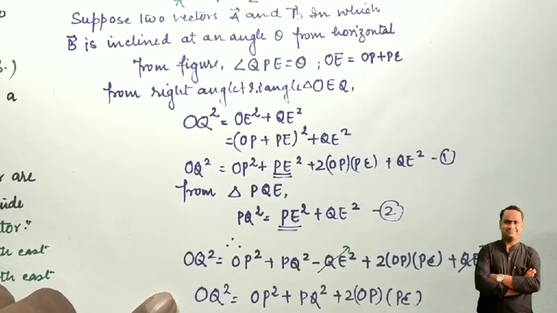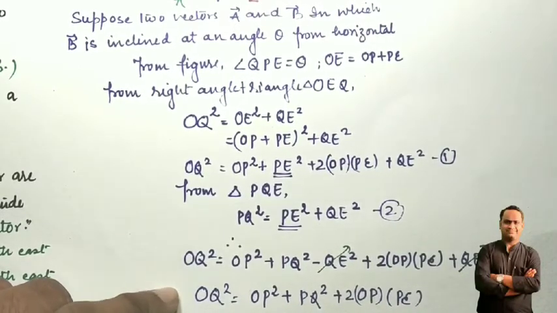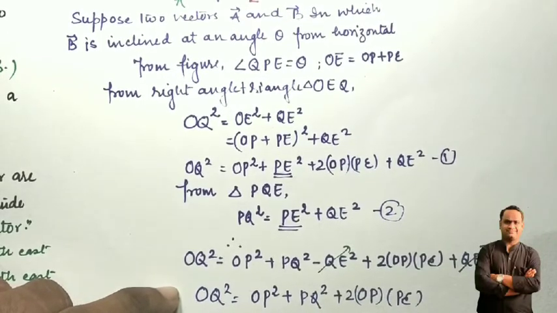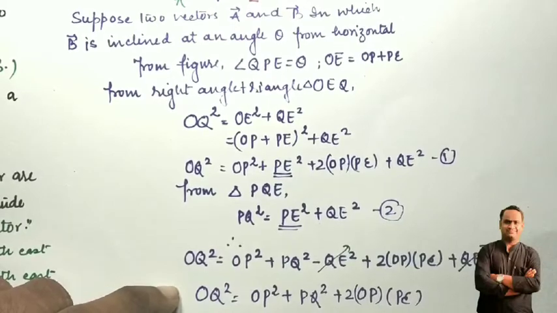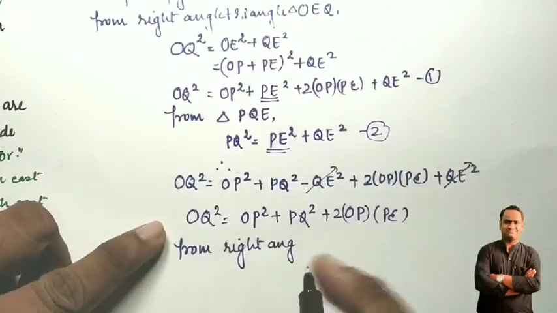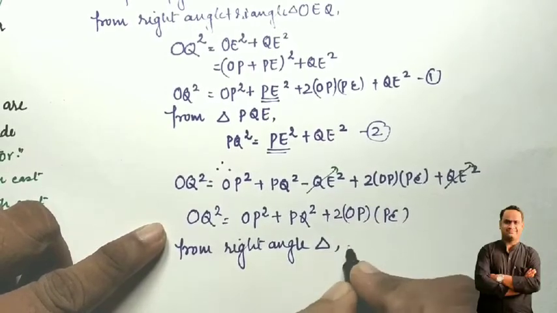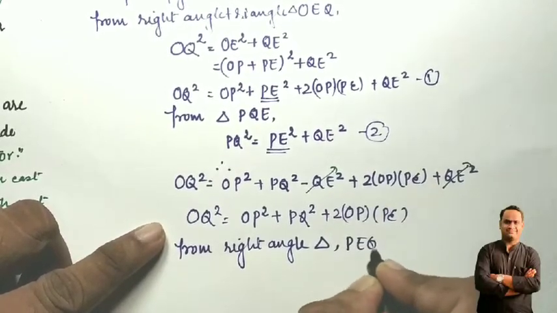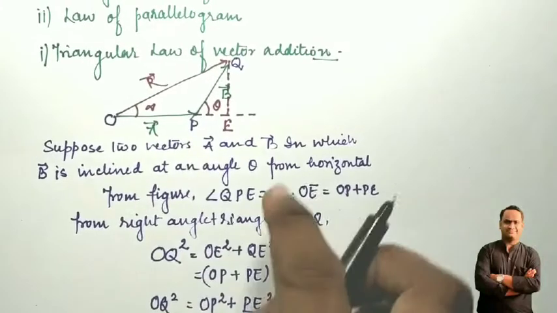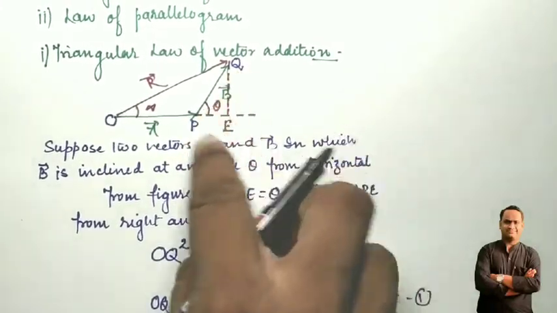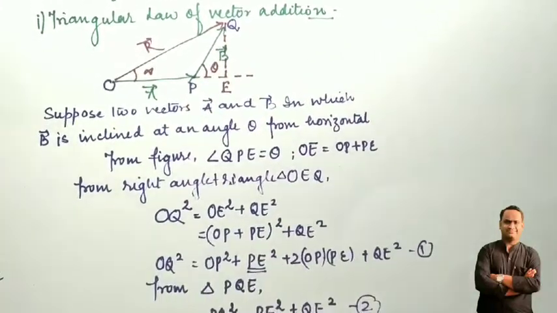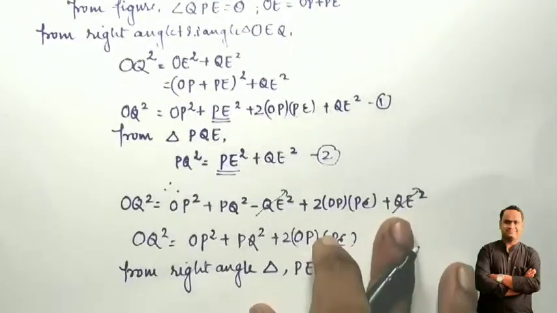And from the right angle triangle PEQ, we know that cos theta is equal to how much?